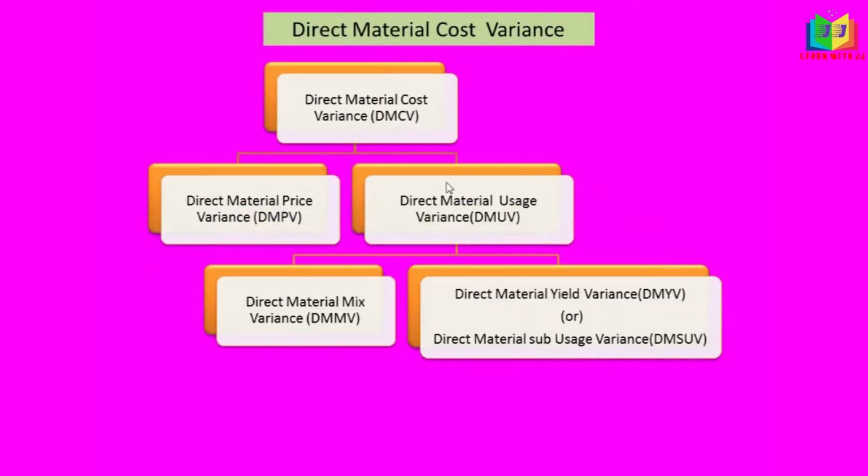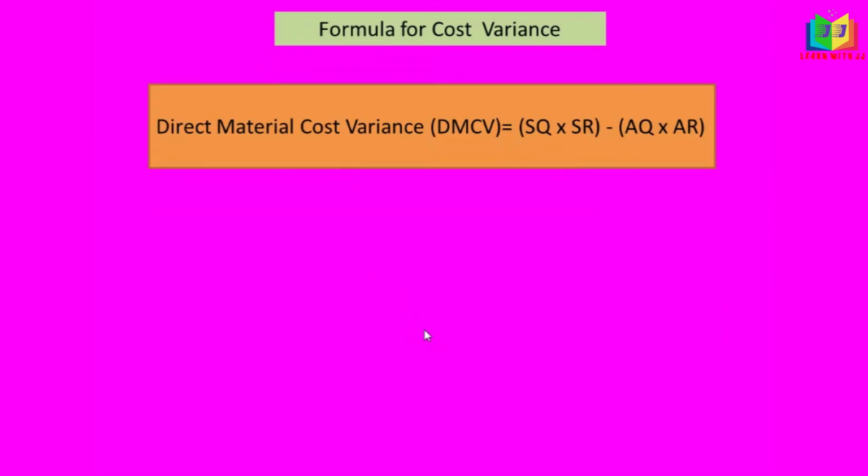Now we'll see the direct material cost variance. Under this we have direct material price and direct material usage. This cost is basically classified into material price variance and material usage variance. Again, usage variance is classified into material mix variance and material yield variance, or sub-usage variance. Now we'll see the formula for this.